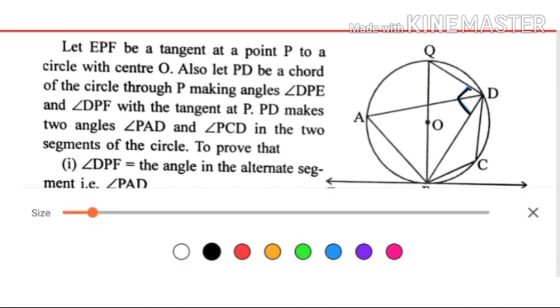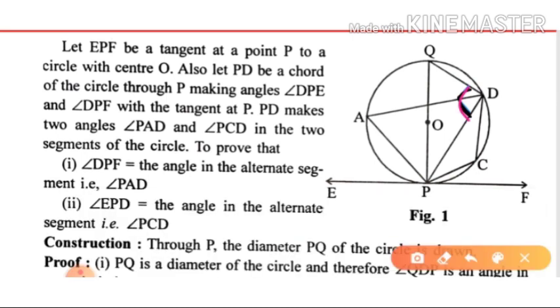So this angle is 90 degrees. And in the same way, if you look here, this angle is also 90 degrees. So angle QDP is 90 degrees and angle QPF is 90 degrees.